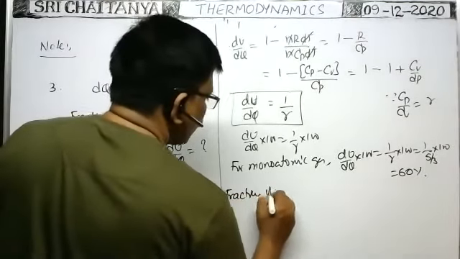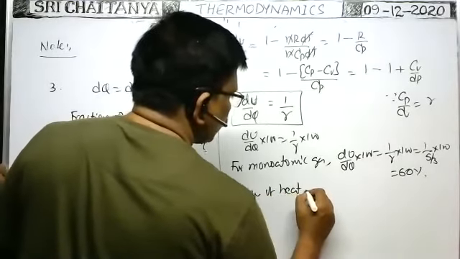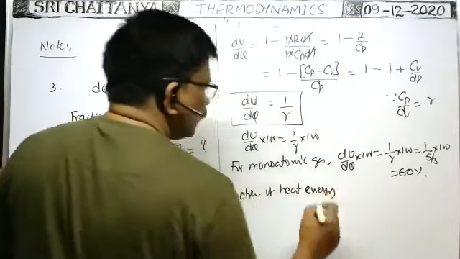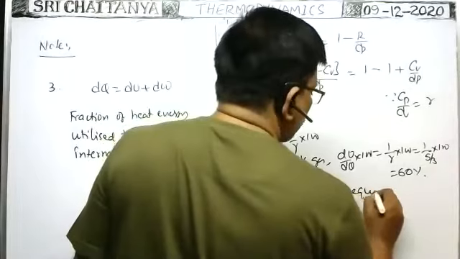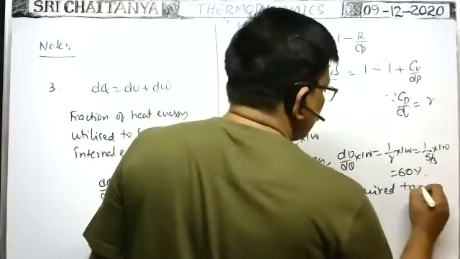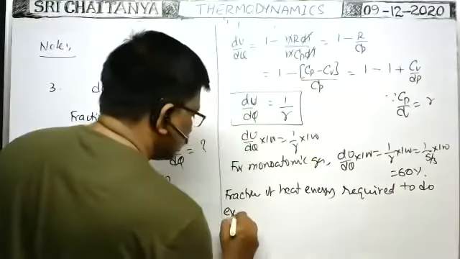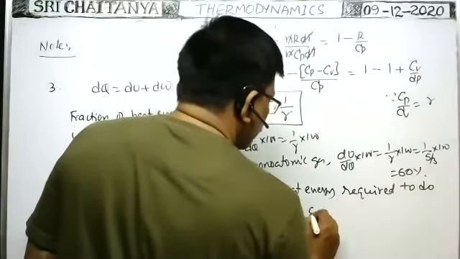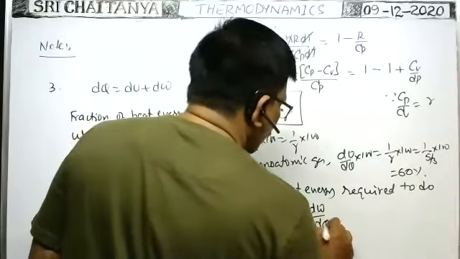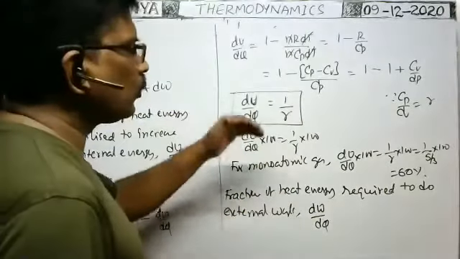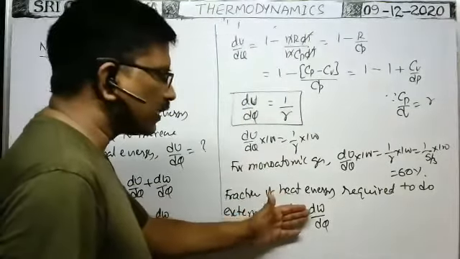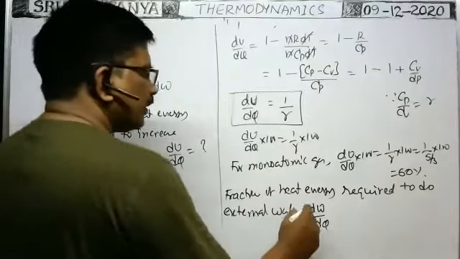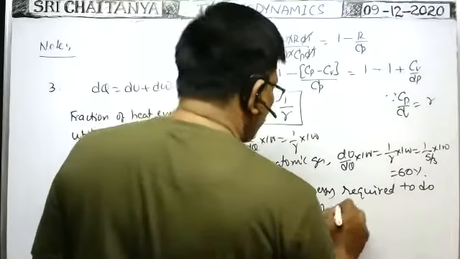Fraction of heat energy required, or utilized, to do external work is dW by dQ. When you supply dQ amount of heat energy to the system, if the external work done is dW, then the fraction of heat energy utilized to do external work is equal to dW by dQ.